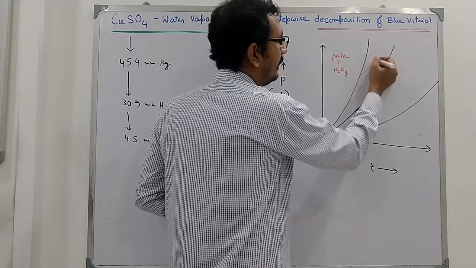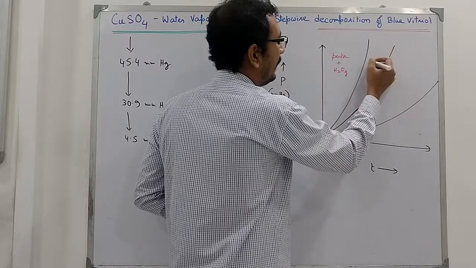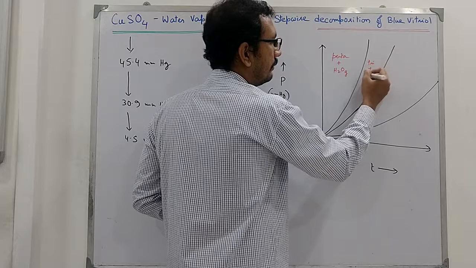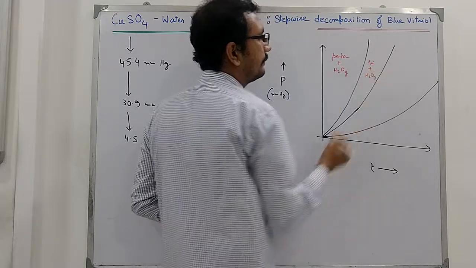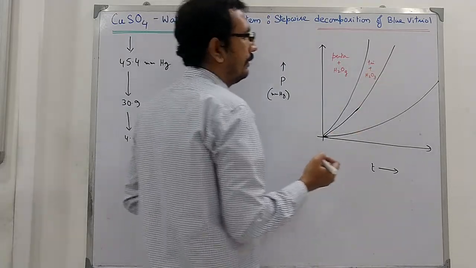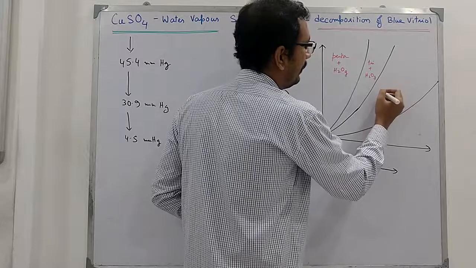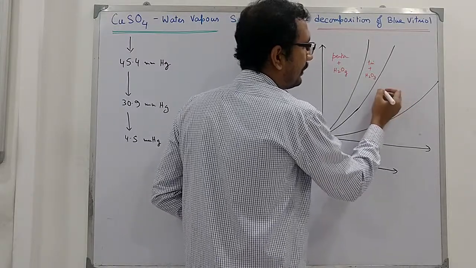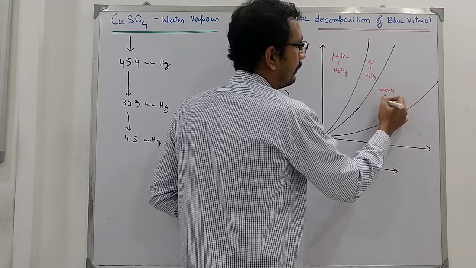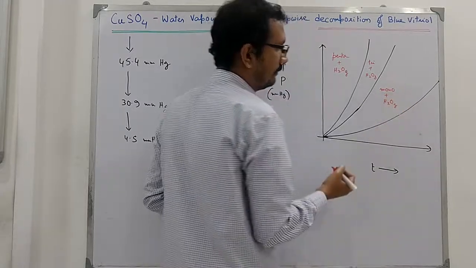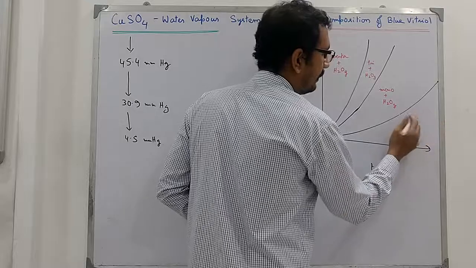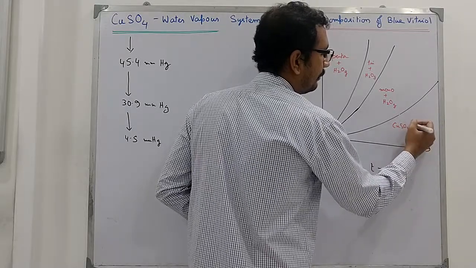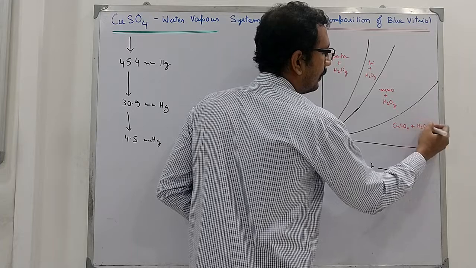Now here we have, in this domain, the trihydrate system plus water vapor, and in this domain we will have the monohydrate system, copper sulfate monohydrate plus water vapor, and in this one the anhydrous copper sulfate plus water vapor.